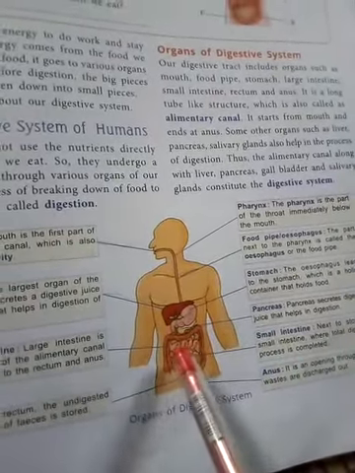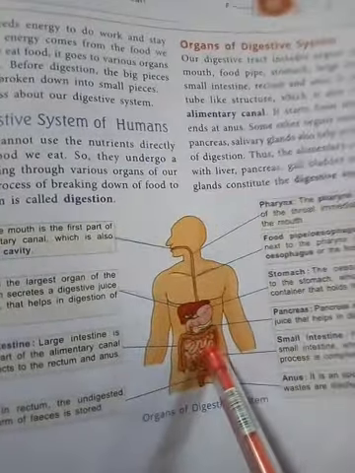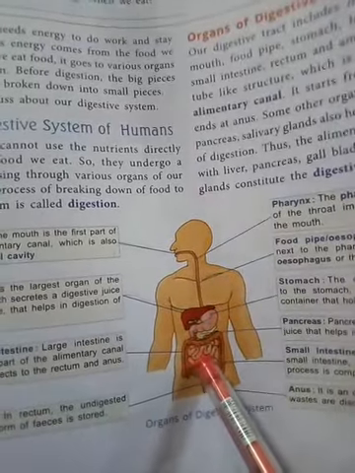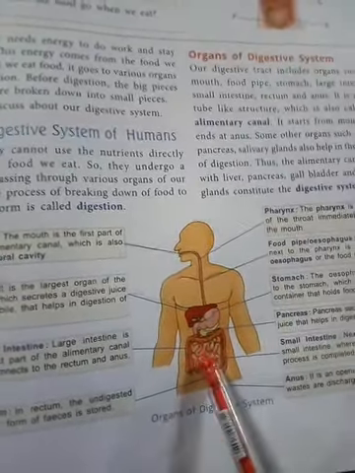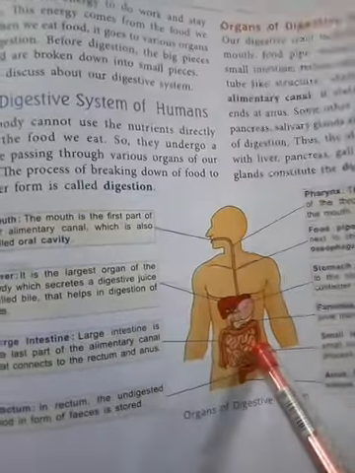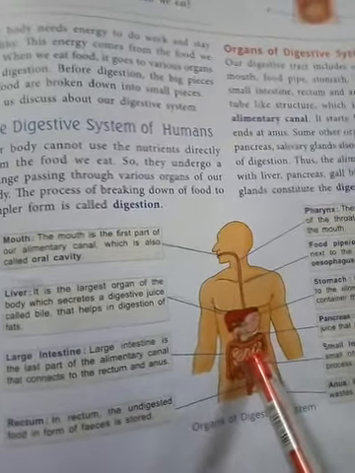In the small intestine, what happens? The stomach pushes the liquid form of the food into the small intestine. Then here, from that food, the essential nutrients are absorbed into the blood.